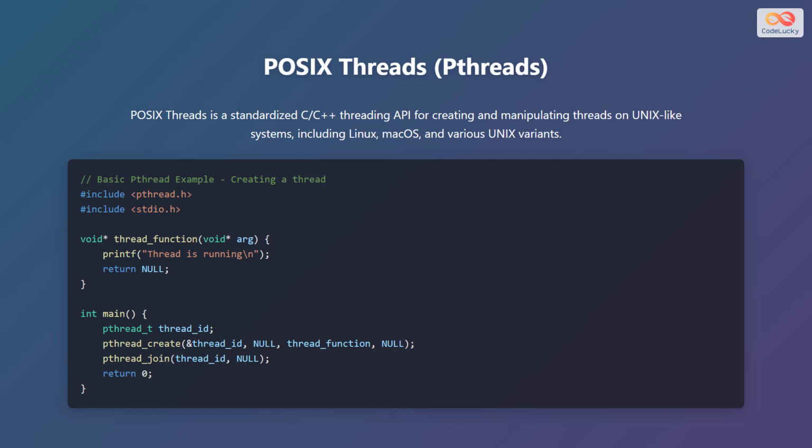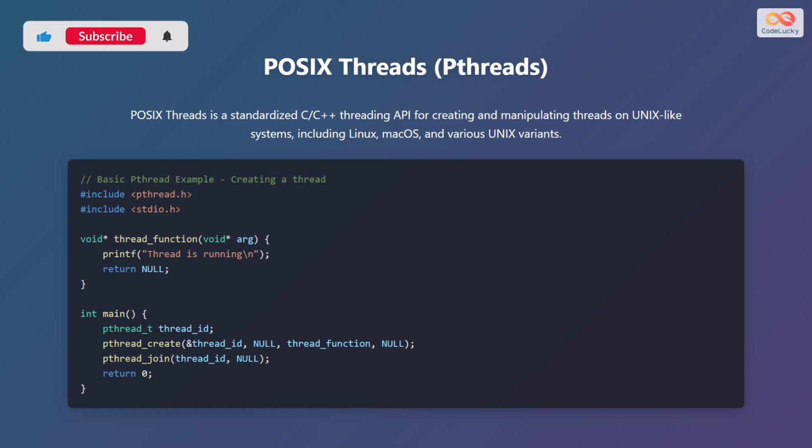First, include the pthread.h and standard input-output.h header files. Then define a function thread_function, which takes a void pointer as an argument. Inside this function, print "thread is running" to the console. Finally, return null. In the main function, declare a variable thread_id of type pthread_t.